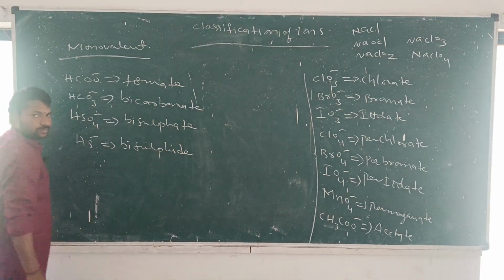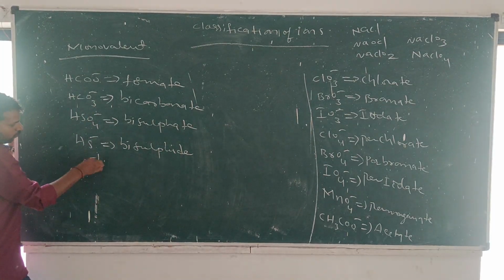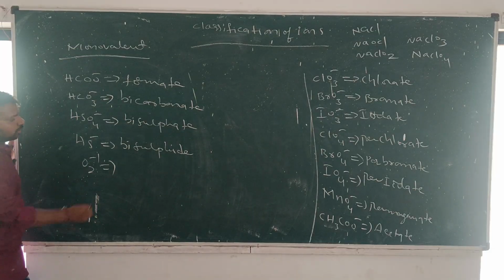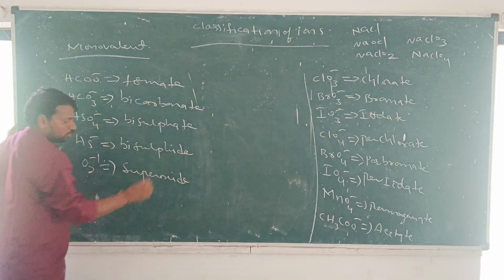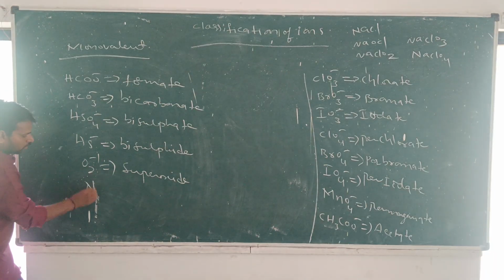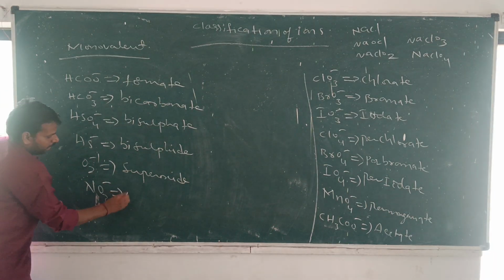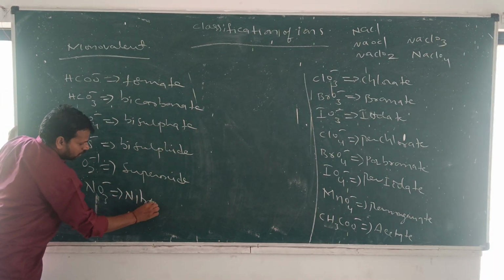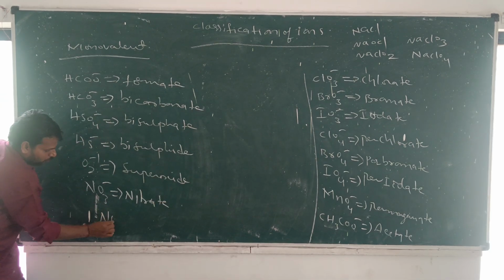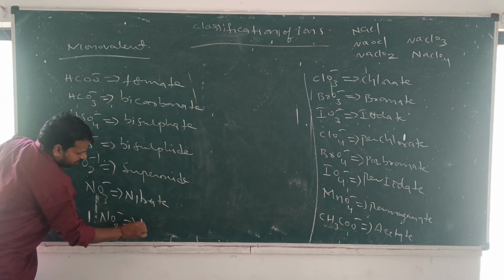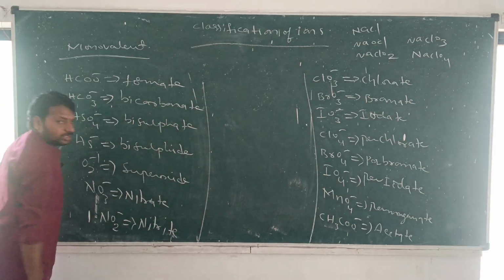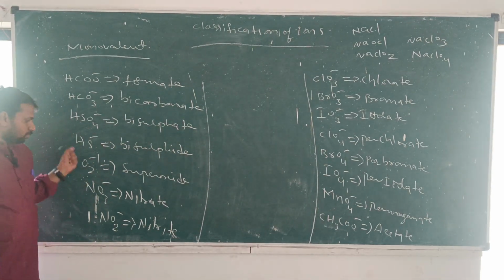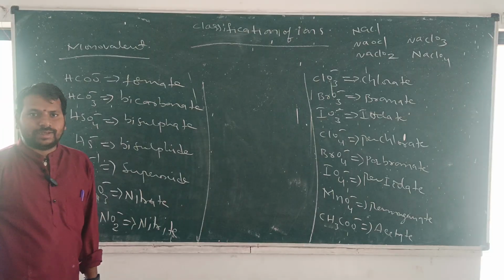O2 minus 1, superoxide. NO3 minus nitrate, NO2 minus nitrite. So these are some important monovalent anions.